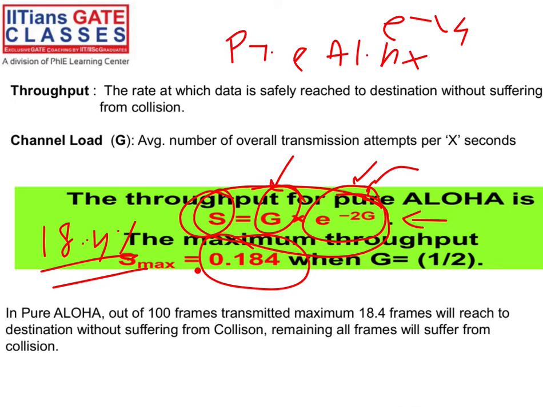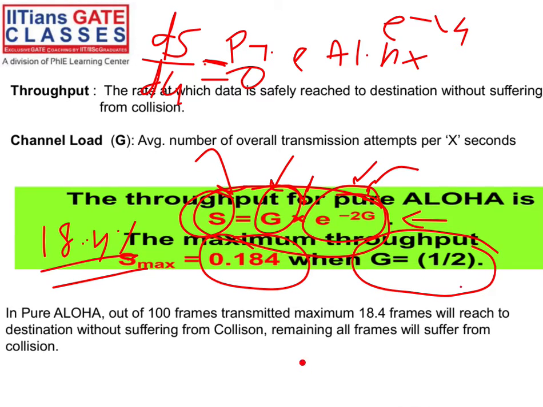You know the maximum part, right? dS divided by dG equal to 0 at that time. Now you have to apply differentiation here. If you apply the differentiation, your maximum will come and G will be 1/2, right? So in pure ALOHA, out of 100 frames transmitted, a maximum of 18.4 frames will reach the destination without suffering from collision, and all the remaining frames will suffer from collision. That is the probability, guys. So the throughput depends on the channel load and the probability of success. Any question?